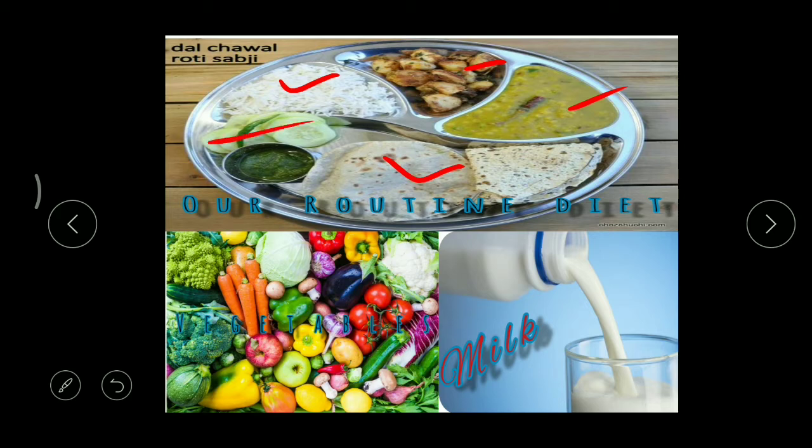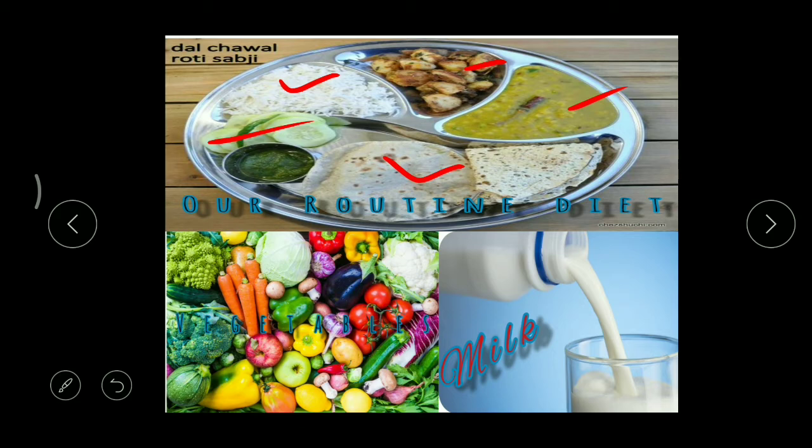Okay, and we even take rasam and curd, and after the completion of this diet, we like to take a fruit. Mostly which fruit? That's a banana. So whether this is a special food or a normal food, a normal food, whenever we have the knowledge, then with simple items we can make the food balanced.